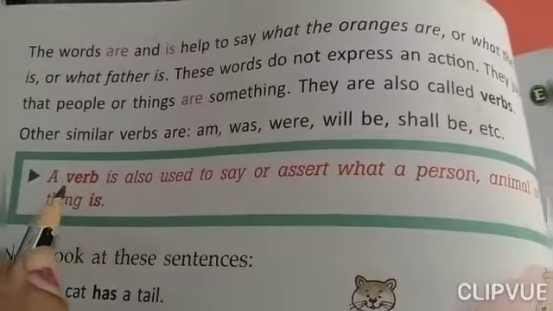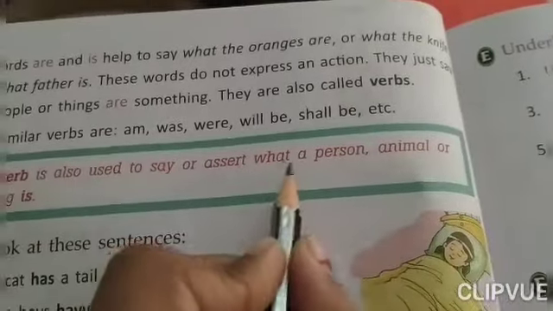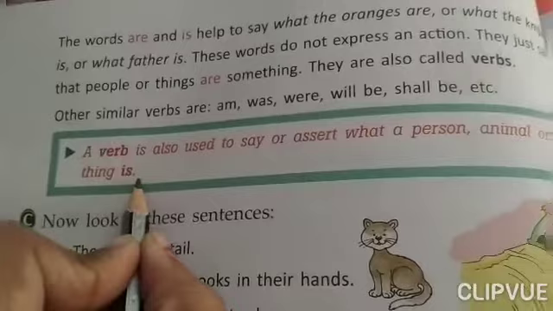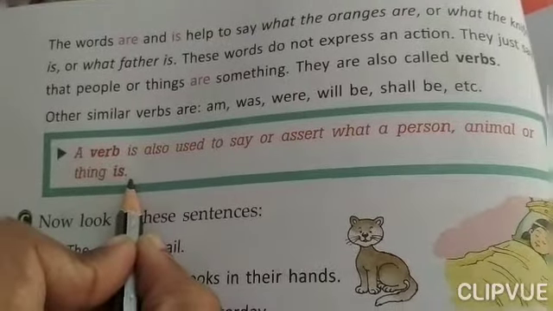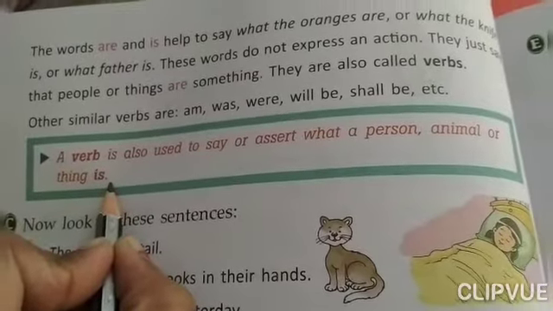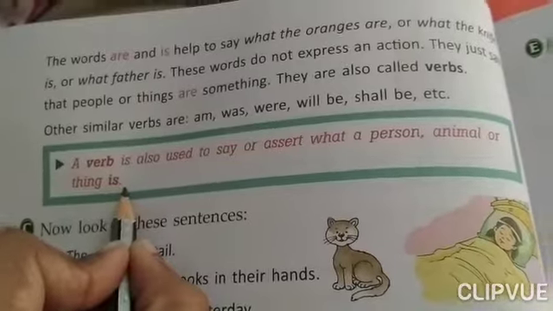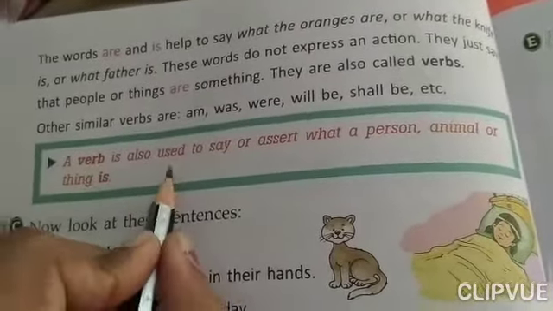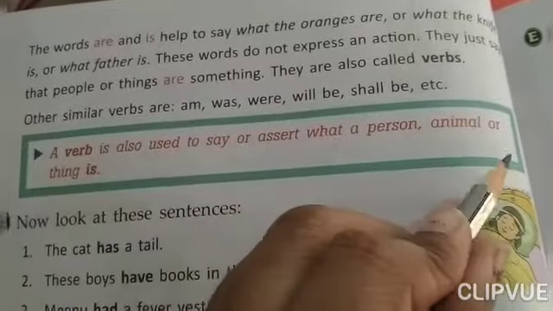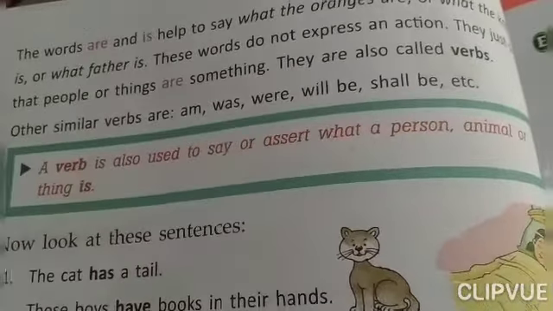Now, a verb is also used to say or assert what a person, animal or thing is. In the very first definition, which was the main definition of the verb, we had seen what a person, animal or thing does. But now it says what a person, animal or thing is. Okay, what exactly they are.